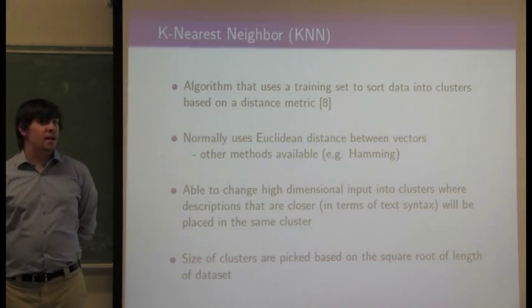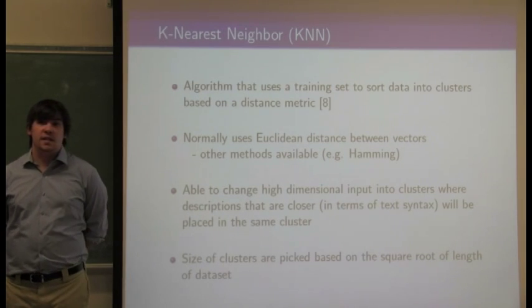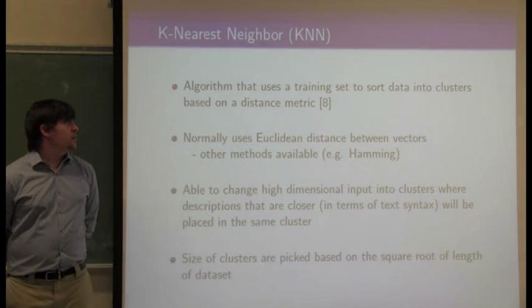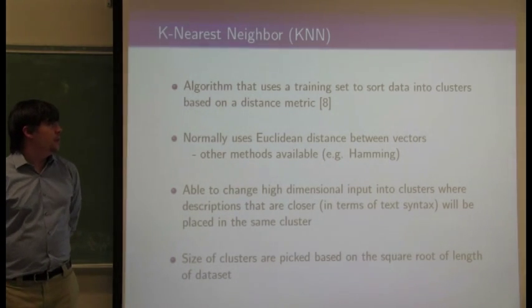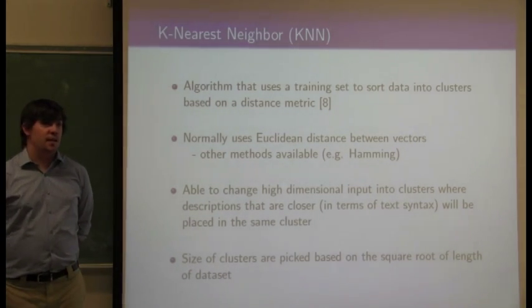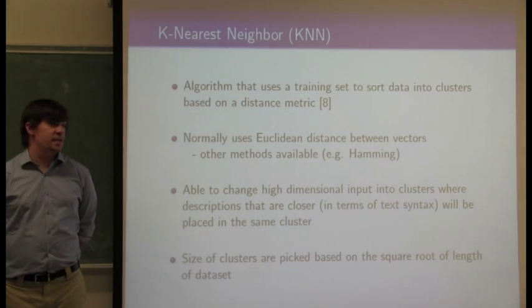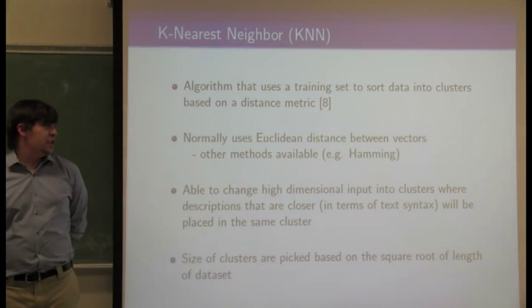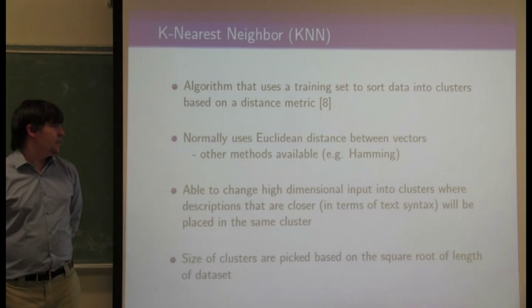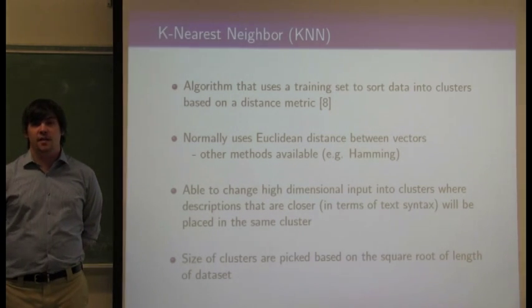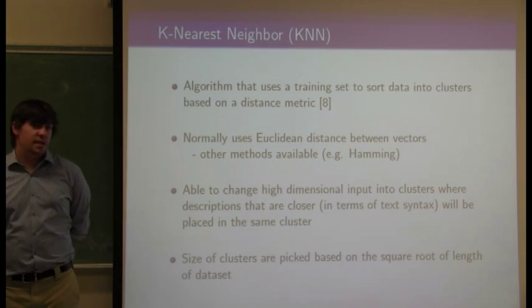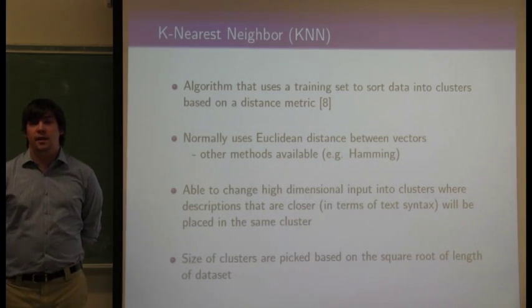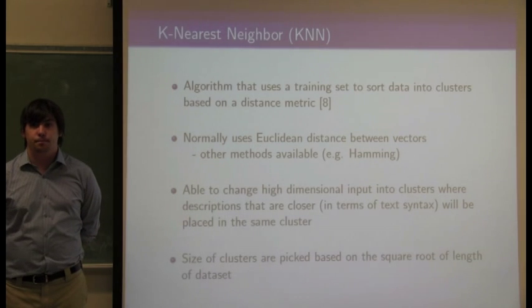The k-nearest neighbor algorithm uses a training set to cluster together similar vectors based on a distance metric. It normally uses Euclidean distance, but other metrics are available, such as the Hamming distance. It's able to change high-dimensional data into clusters where descriptions that are closer together in terms of parts-of-speech syntax are grouped in the same cluster. The size of the clusters is determined by the square root of the length of the dataset.